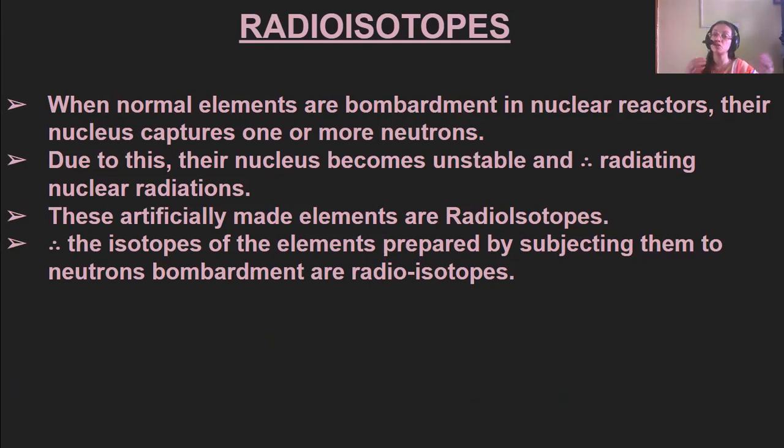So these are artificially made elements known as radioisotopes. Therefore, the isotopes of elements which are prepared by subjecting them to neutron bombardment are known as radioisotopes.